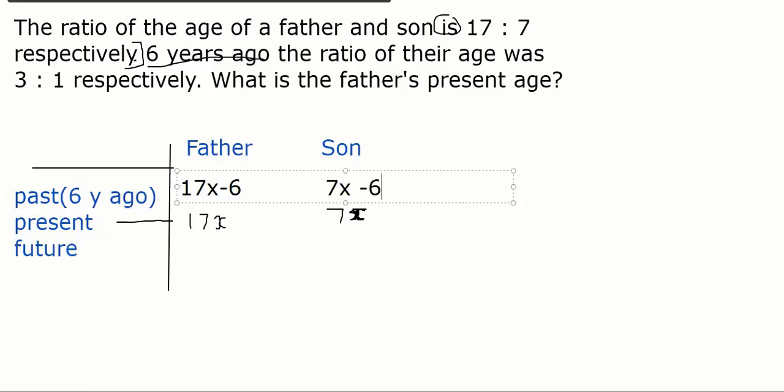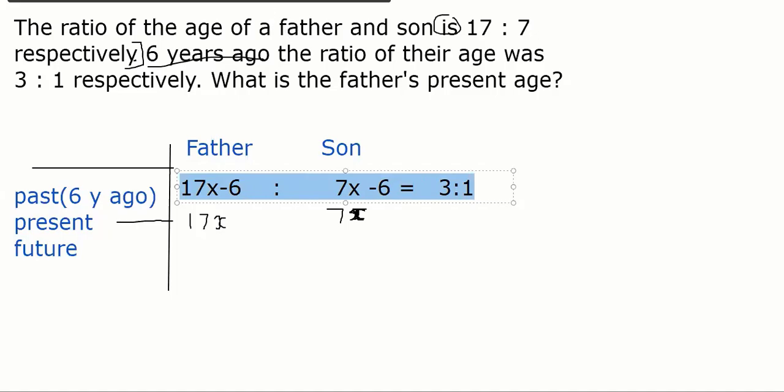7x minus 6. Correct. And they said 6 years ago the ratio of their ages is given as 3:1. So the ratio of 17x minus 6 to 7x minus 6 is equal to 3:1.